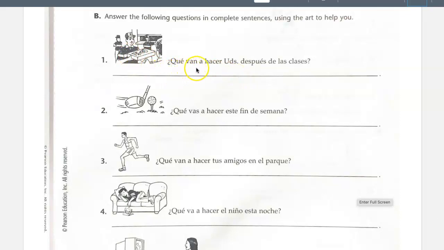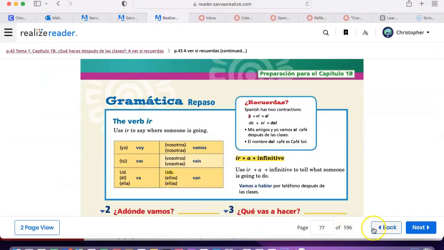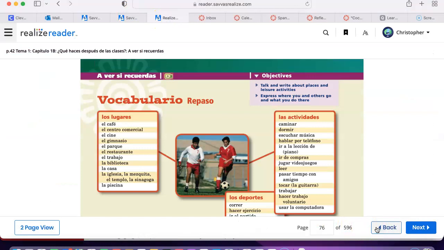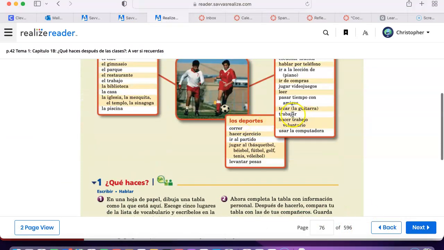So, ¿qué van a hacer ustedes después de las clases? What are you going to do? What are you guys going to do after class? This looks like to work, which is the verb trabajar on page 42. Right there, trabajar, the verb to work.